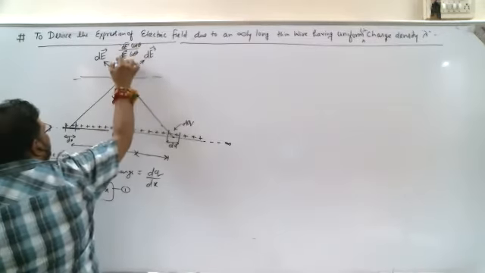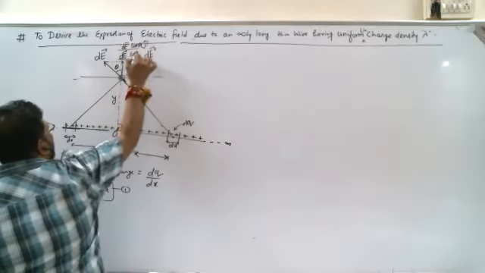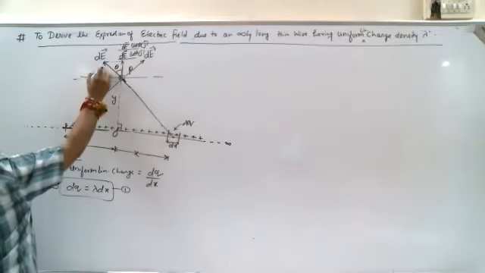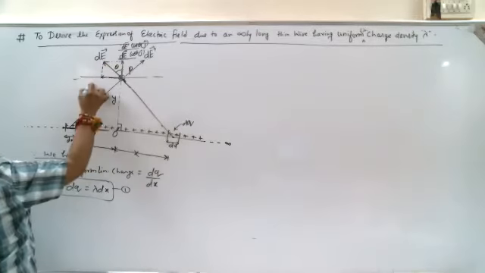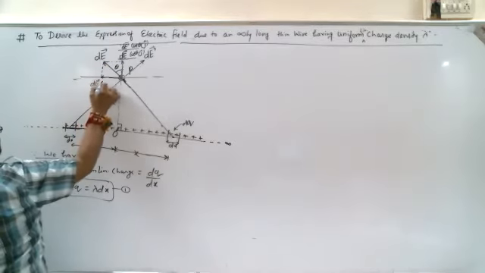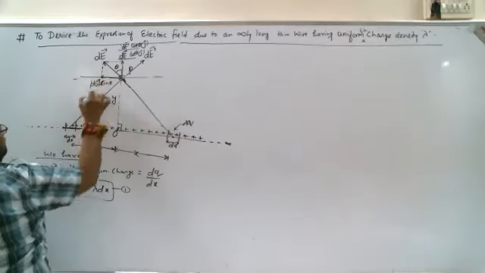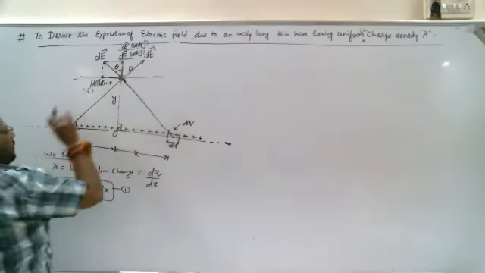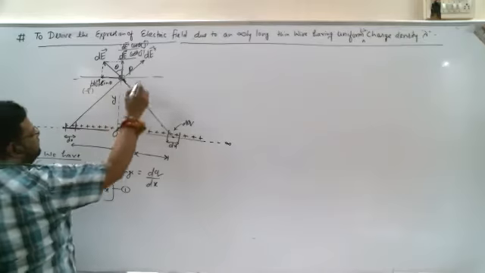Both would be in the plus j cap direction. But the component along the x-axis will be dE sin theta, I guess all of you know it, and the direction will be in the minus direction. So if you need to take magnitude, then you need to show the direction minus i cap. Or if you are not taking the magnitude, then the vector itself is sufficient.